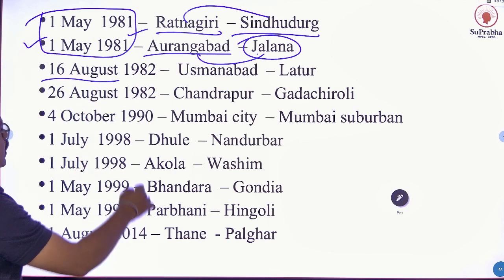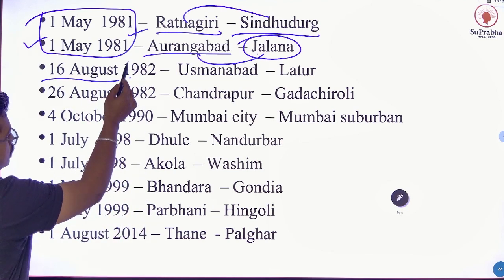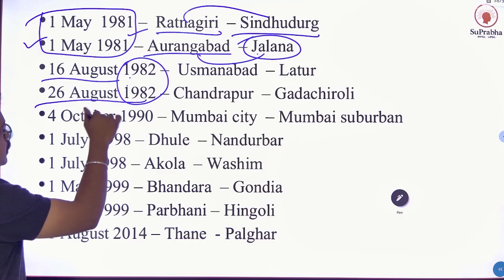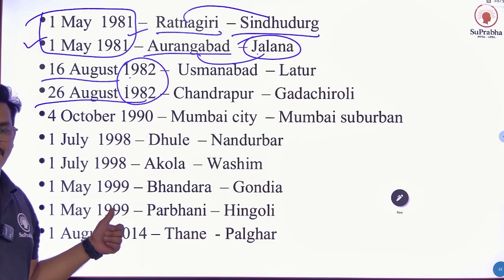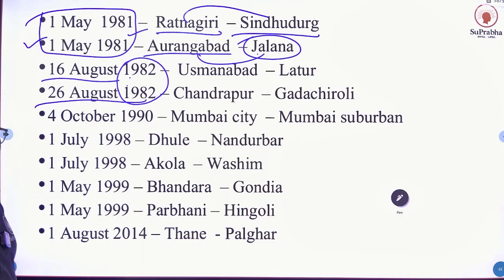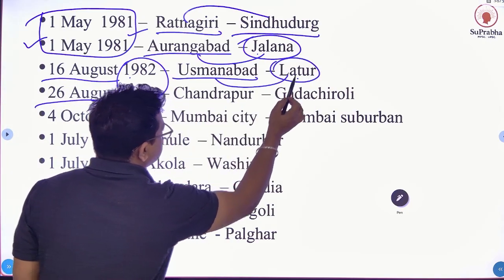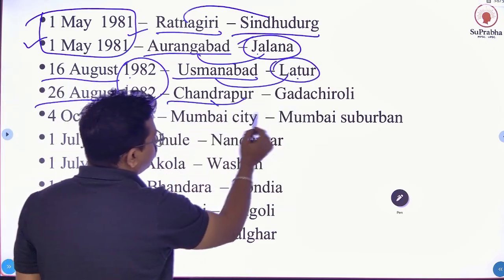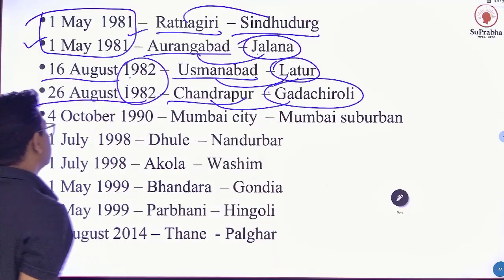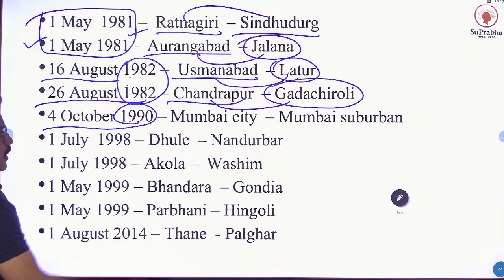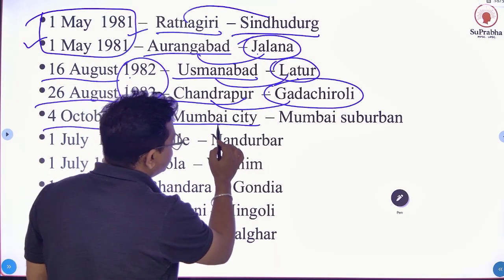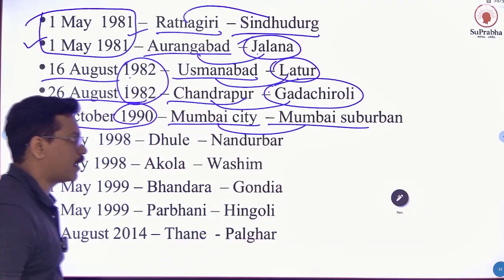Next date, 16 August 1982. Here the year is the same, only the date changes. So let's see. Osmanabad divided to form Latur district and Chandrapur divided to form Gadchiroli district. 4 October 1990, Mumbai city divided to form Mumbai suburban area.